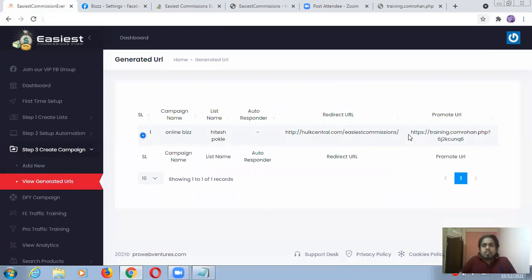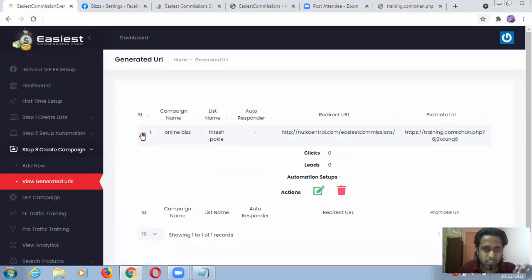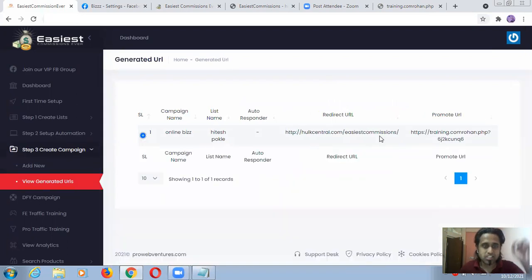Guys, actually try to understand. Okay, I'm struggling a little bit because I don't have complete knowledge of each and every thing. Still, I'm doing all these things for you. So just click on this plus button. Let me see. Okay, so because of this, you will see how many clicks and leads you get. Actually, this is for analysis.